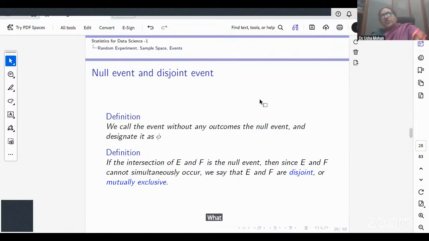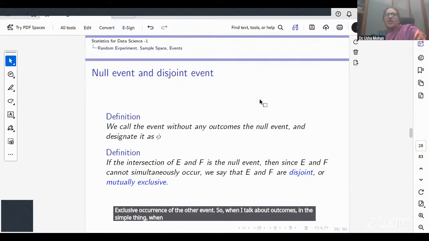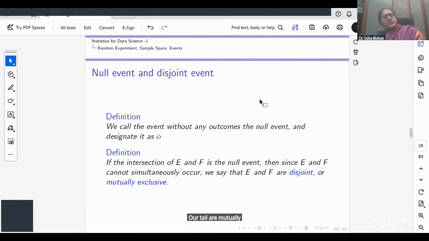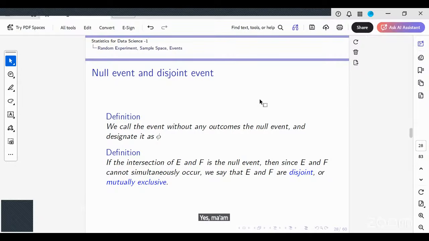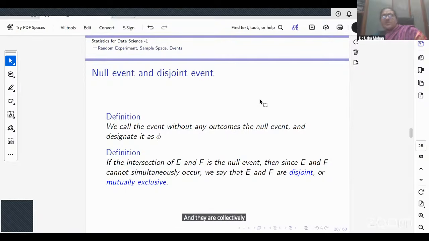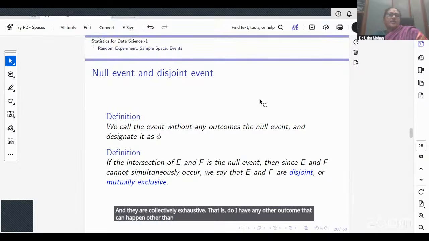What we mean by mutually exclusive is that the occurrence of one event excludes the occurrence of the other event. So when I toss a coin, if I get a head, that excludes getting a tail. Would you all agree? So getting head or tail are mutually exclusive events. Is this clear? Okay. And they are collectively exhaustive. That is, do I have any other outcome that can happen other than head or tail when I toss a coin?